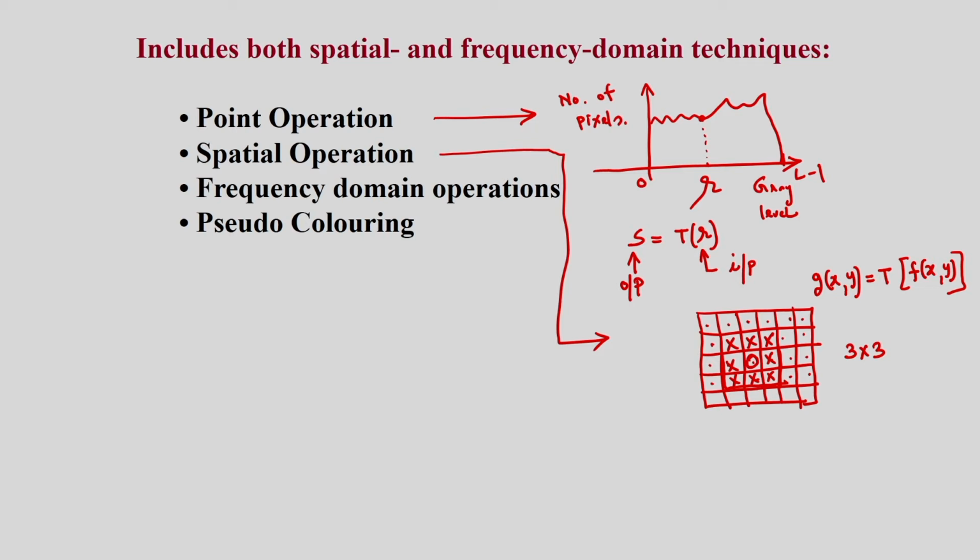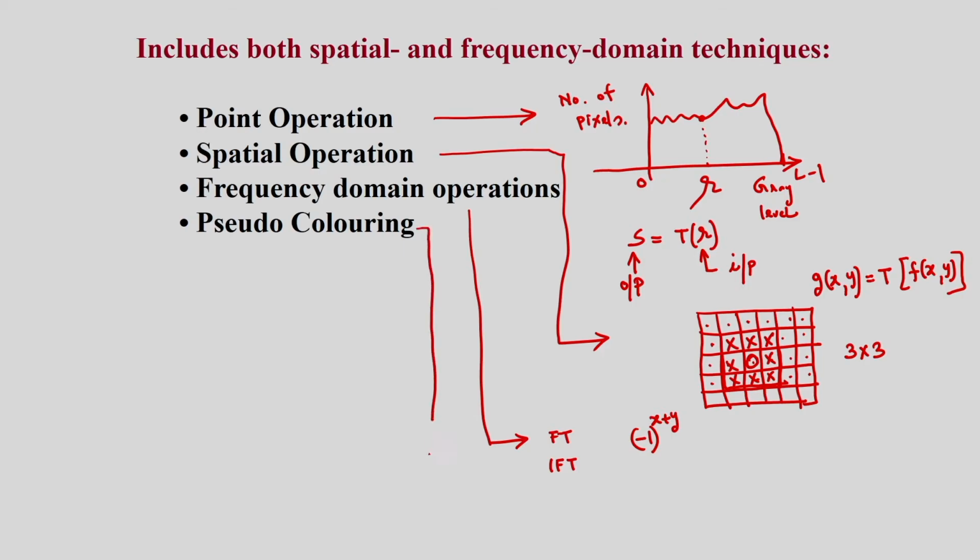In the frequency domain operation, I have already explained that first we have to determine the Fourier transform of the image, and for this I have to multiply the image by minus 1 to the power x plus y. After this I can do the processing, and finally I can apply the inverse Fourier transformation to reconstruct the processed image.